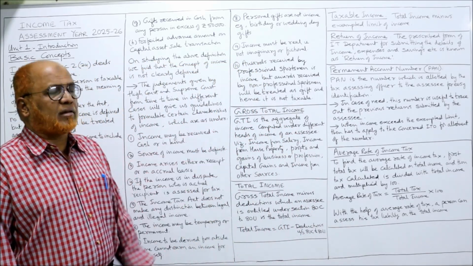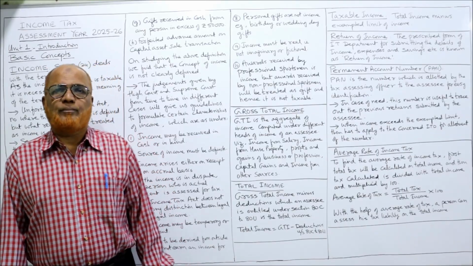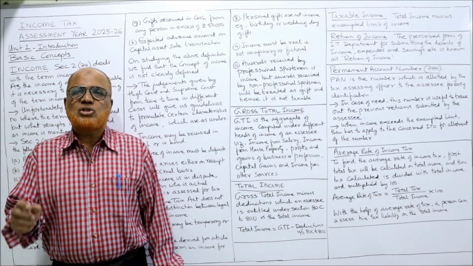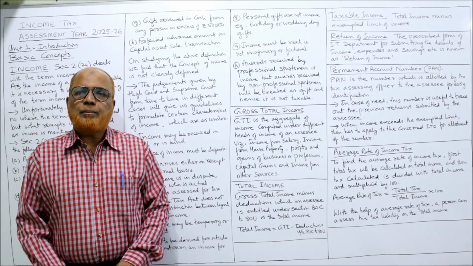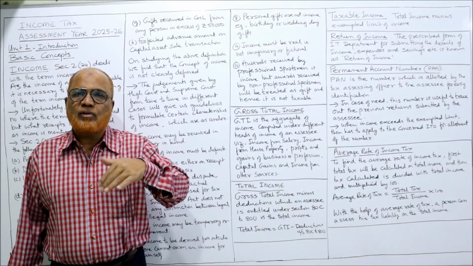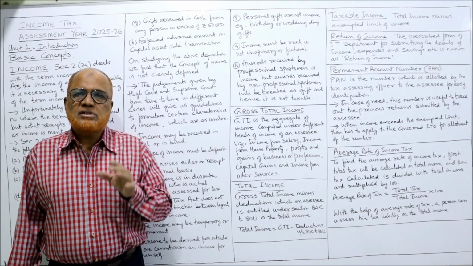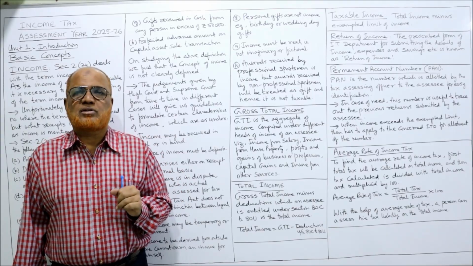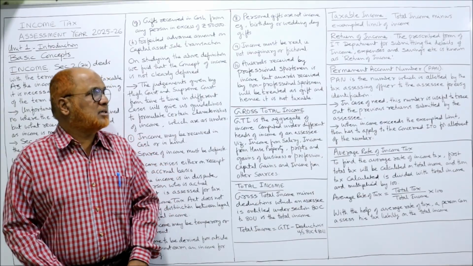These are personal gifts, not incomes. Next is income must be real and not imaginary. Imaginary income means just a book income. That means when goods are transferred from head office to branch, some profit will be charged. That means this profit is imaginary profit. So that should not be considered.